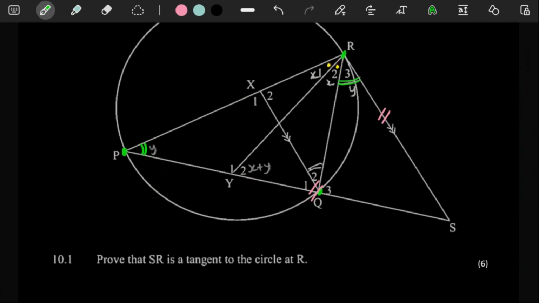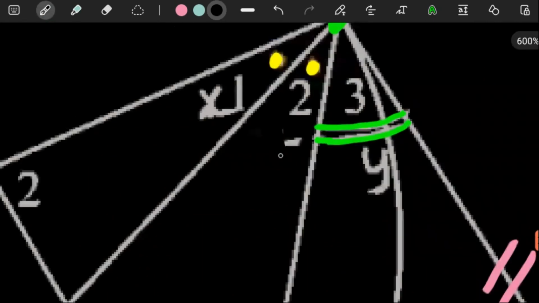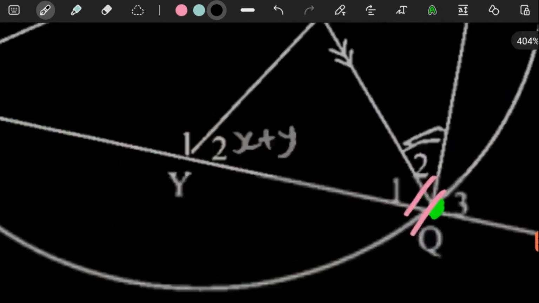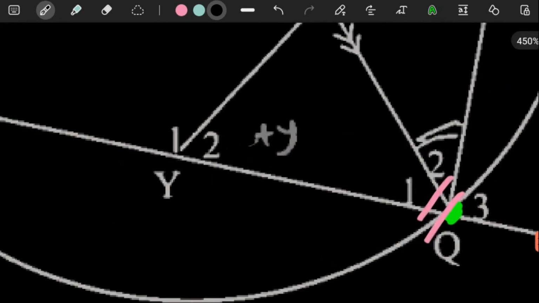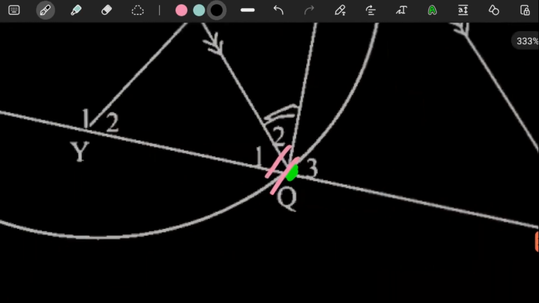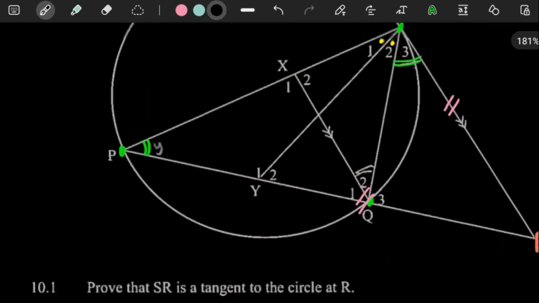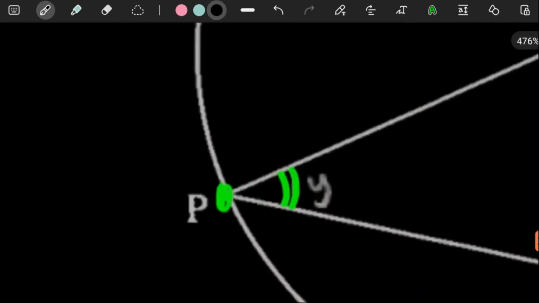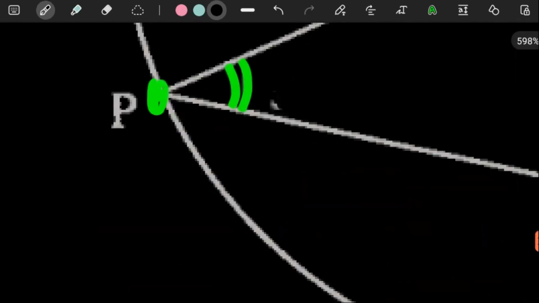I think I should have rubbed out some of these things on the sketch that were not originally there. You see, this was not there, this was not there, this being labeled Y was not there, but we're probably going to put it back because it looks very useful. We might as well steal that. We'll see what we can do.